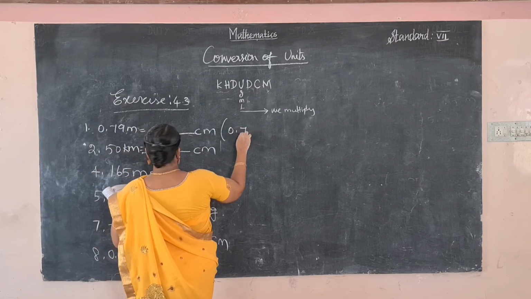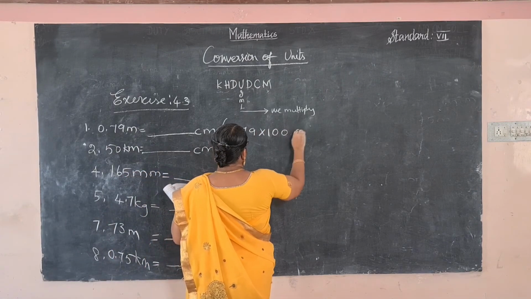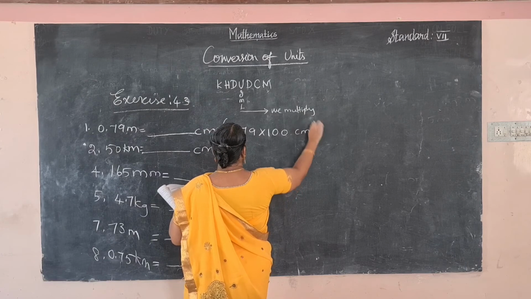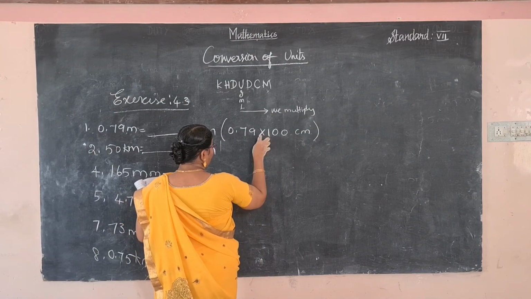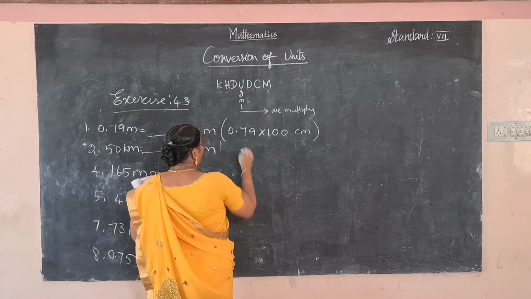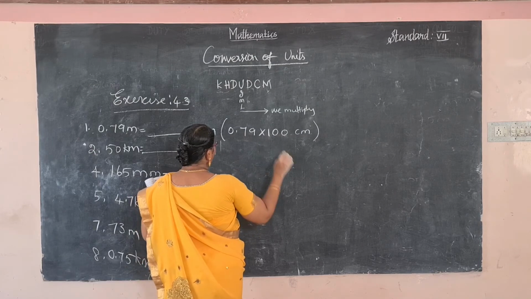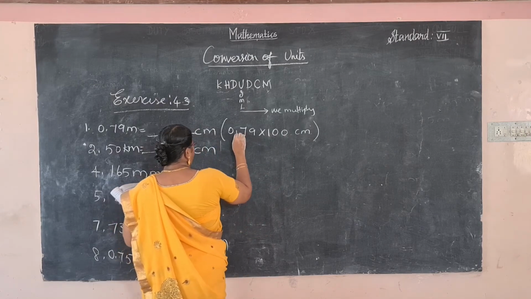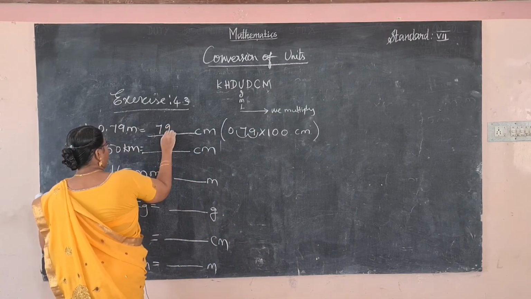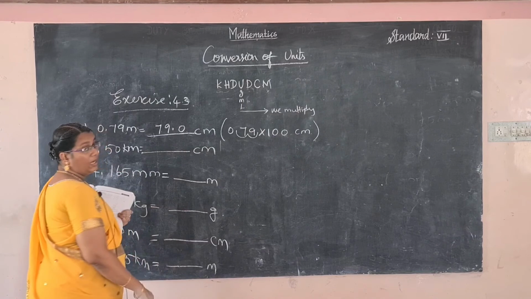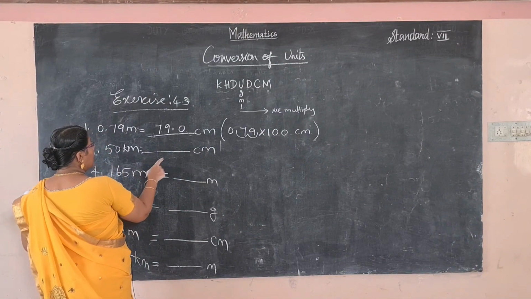So 0.79 into 100 centimeter. What do we get? The decimal point moves to the right side because the product is given. How many zeros are there? 2 zeros. So the decimal point moves 2 decimal places, 1, 2. So the answer is 79.0 centimeter. Okay, and next one, 50 kilometer is equal to centimeter.